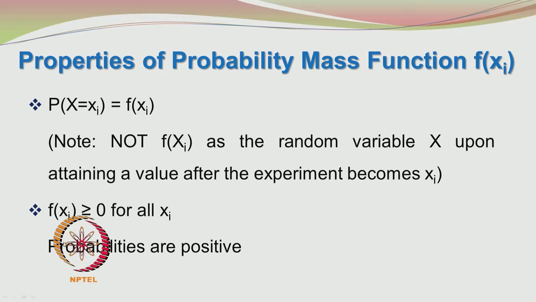And as we stated earlier, f of xi should be greater than or equal to 0 for all the possible values of xi. That means that the probability values are all positive.